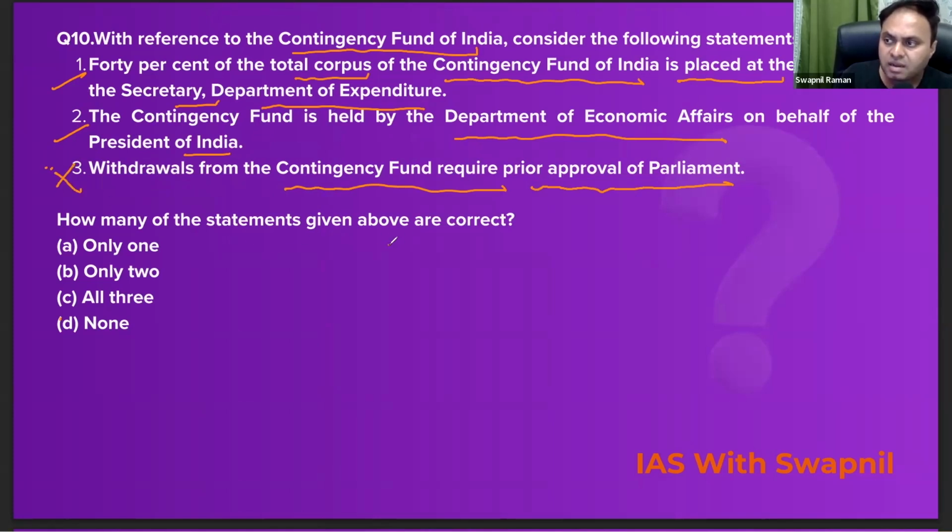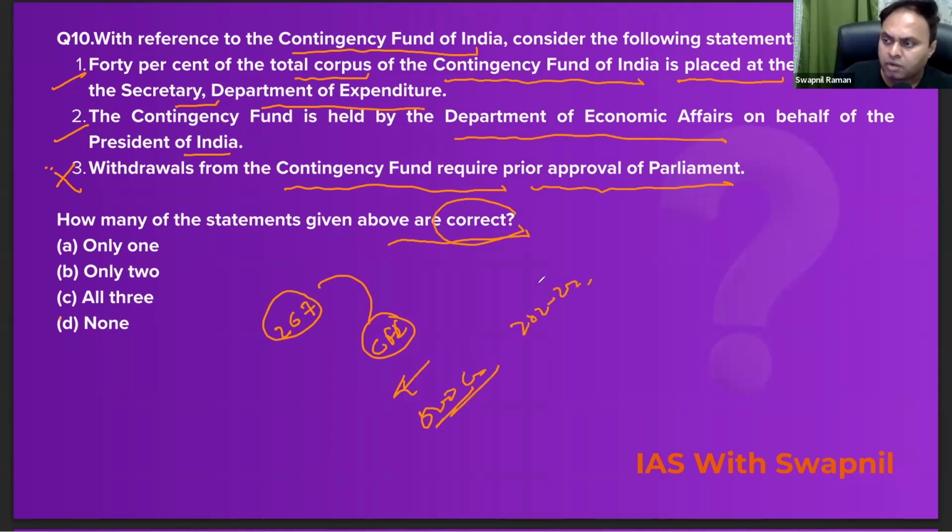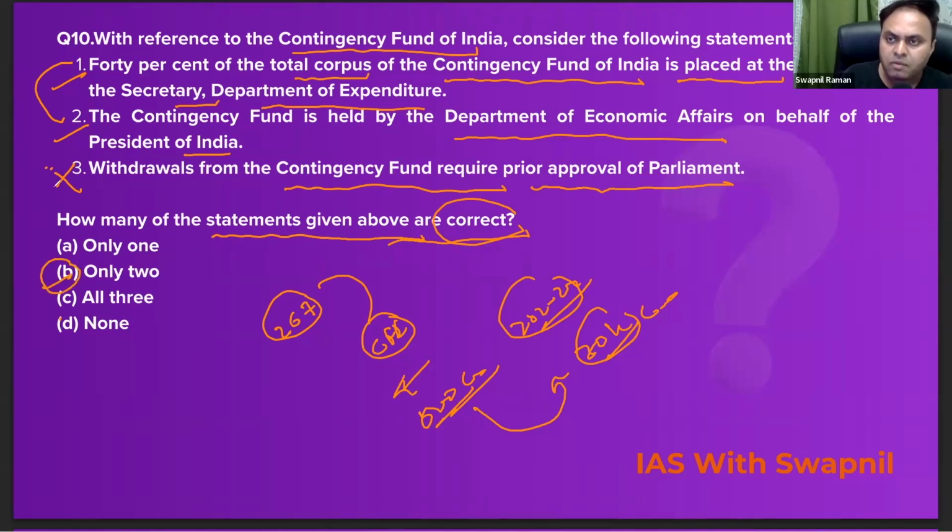किसी भी unforeseen circumstances या किसी unforeseen event को meet करने के लिए इस तरह के funds की जरूरत होती है. And Article 267 of the Constitution of India establishes the Contingency Fund of India. Initially the corpus was 500 crores, right? अभी इनफैक्ट 2021-22 तक जो कॉर्पस था ये 500 करोड़ रुपीस था. इसको एनहेंस करके कर दिया गया है 30,000 crore rupees. Do remember. So both these statements 1 and 2 are correct and the third statement is incorrect here. So the question is how many of the statements given above are correct? So only 2 statements are correct here. So B for Bombay would be the correct answer.